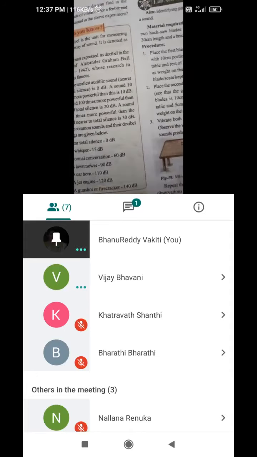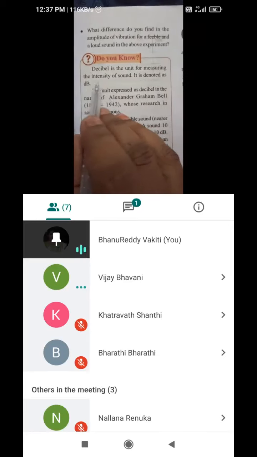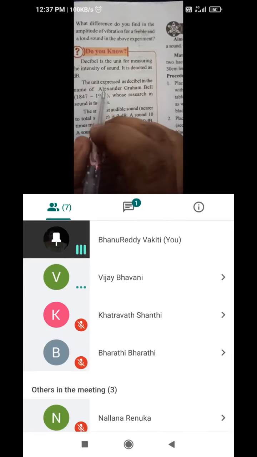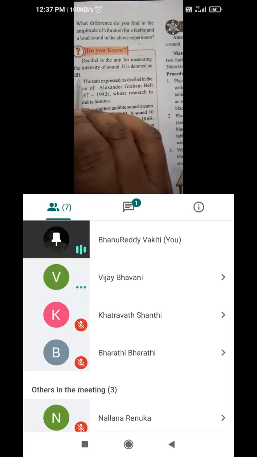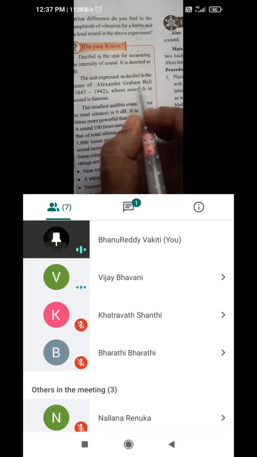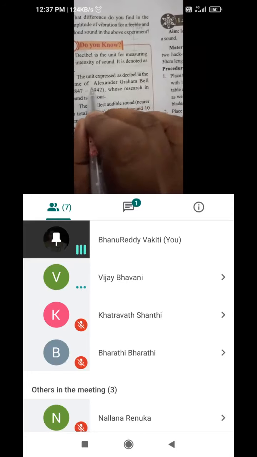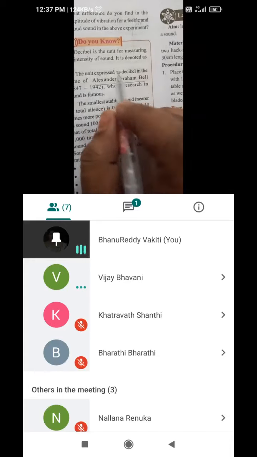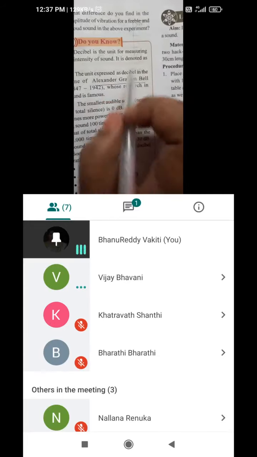Yes, decibel is the unit of measuring intensity of sound. It is denoted by dB. The unit is expressed as decibel in the name of Alexander Graham Bell. Due to his name, the decibel came. Alexander Graham Bell gave the decibel unit to sound.